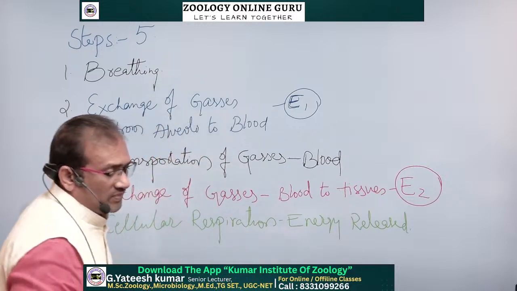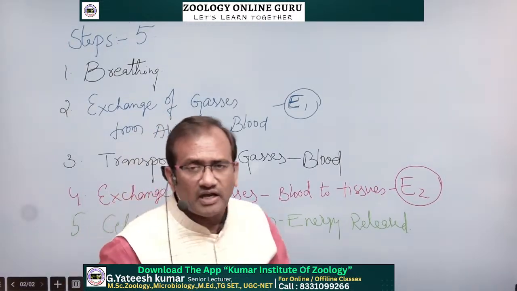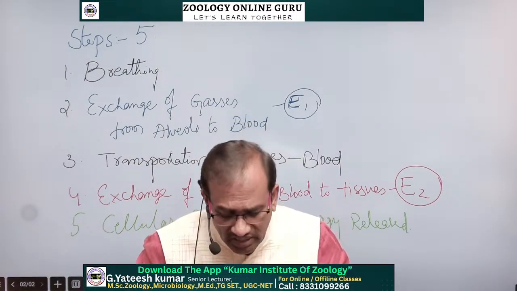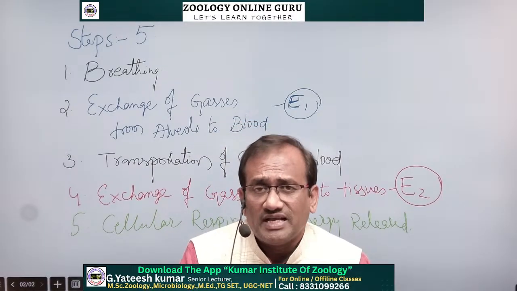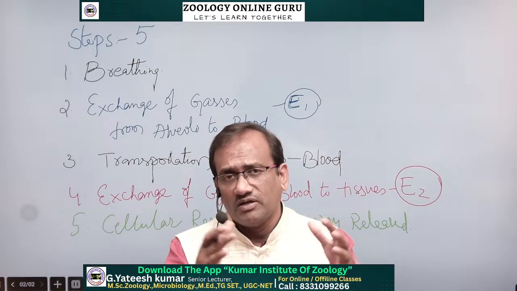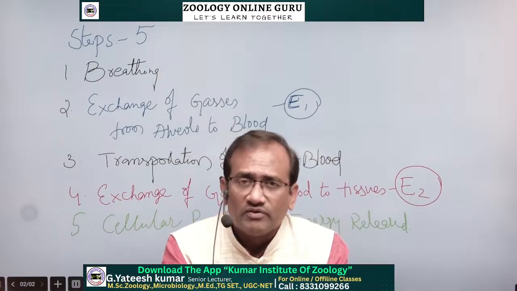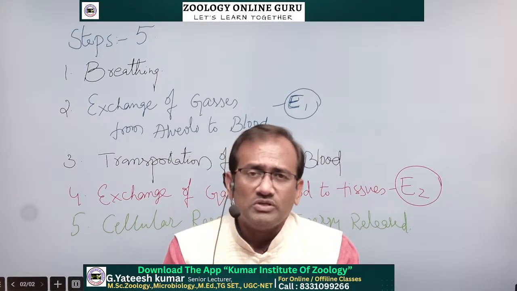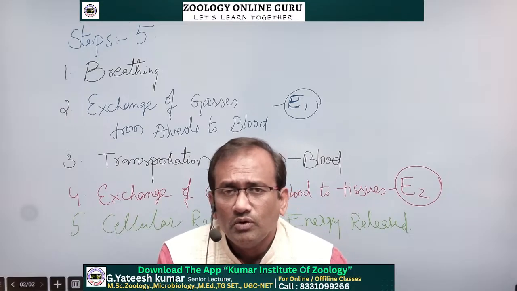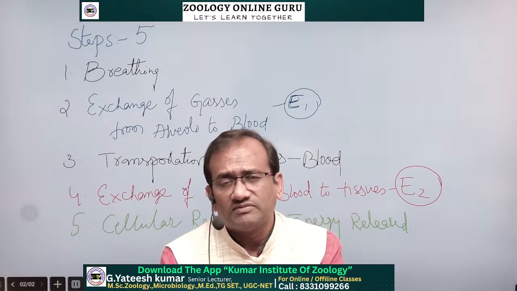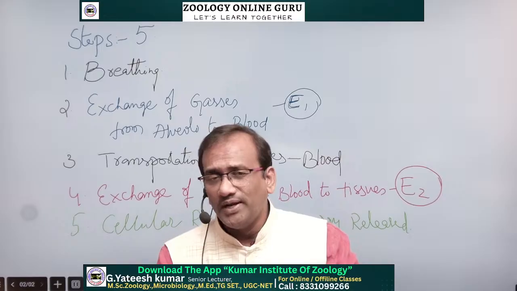So these are the 5 steps. We divided our topic into 5 steps for our convenience, as this is a vast syllabus. Step number 1, breathing. Step number 2, exchange of gases from the alveolus to the blood.